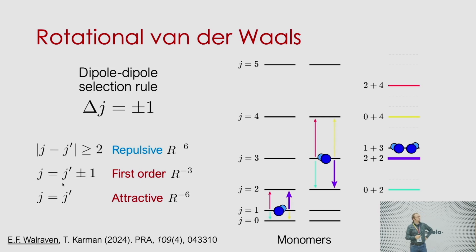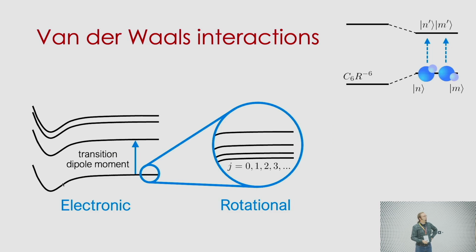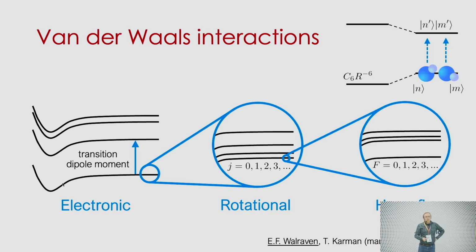I won't go into more detail here, but the main thing that is important is that the strength of that van der Waals repulsion depends on the energy difference to your virtual state. And that difference needs to be as small as possible to get a strong interaction. So what we want is a smaller energy difference. So how can we achieve that? By going to hyperfine states. Spin states have way smaller coupling, and you could perhaps achieve very strong van der Waals interactions there.